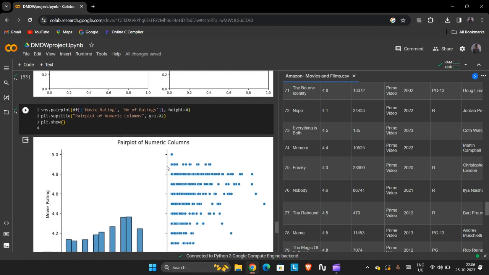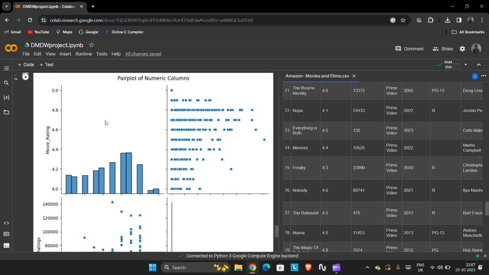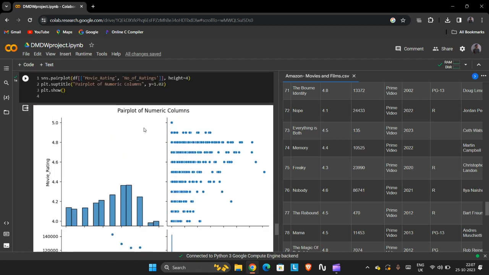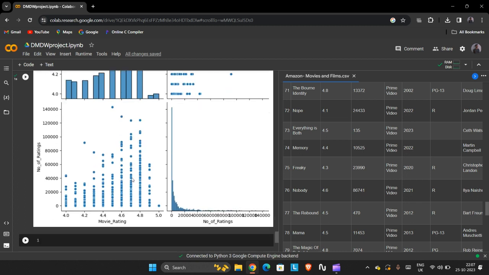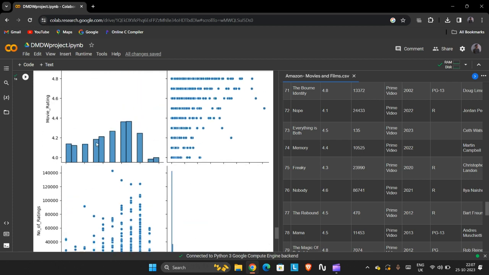And the next code just generates a pair plot for movie rating and number of ratings. The pair plot is generated to visualize the relationship between numeric columns, so we can see the relationship between them. On the left-hand side, on the y-axis, we have the movie ratings, and on the x-axis, we have the number of ratings for the first plot.